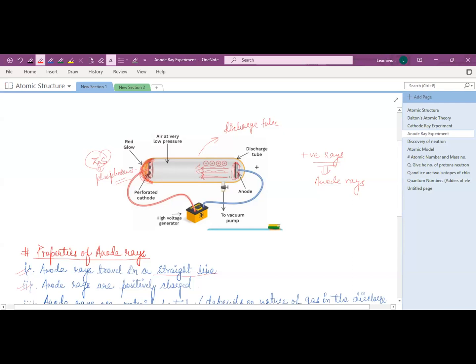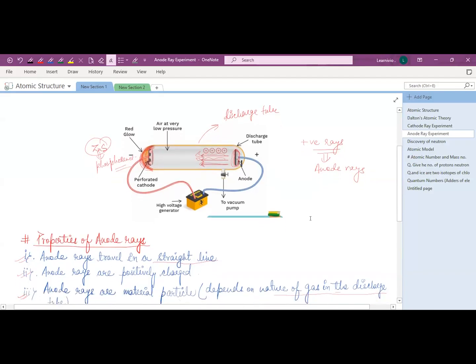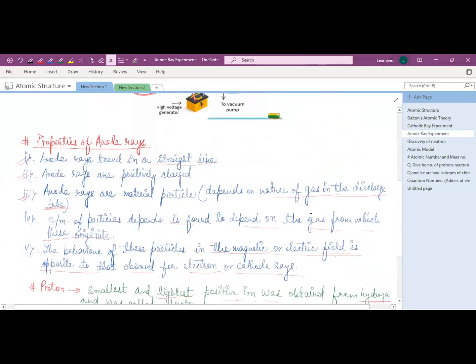They were not coming from the electrode. They were coming from the space between the anode and cathode. That was the whole experiment performed by Goldstein.